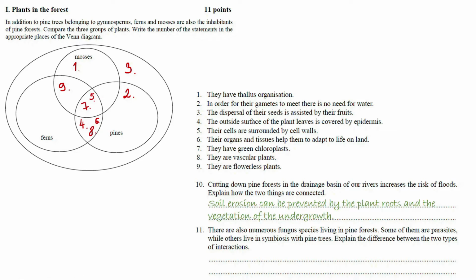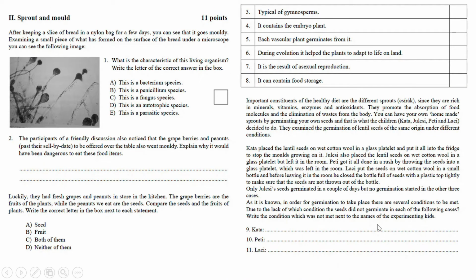So let's see how it looks when we write it down. Symbiosis, both species benefit from the interaction. In parasitism, parasite benefits, host is harmed in the interaction. Moving on to the second exercise, sprout and mold. After keeping a slice of bread in a nylon bag for a few days, you can see that it goes moldy. Examining a small piece of what has formed on the surface of the bread under a microscope, you can see the following image.